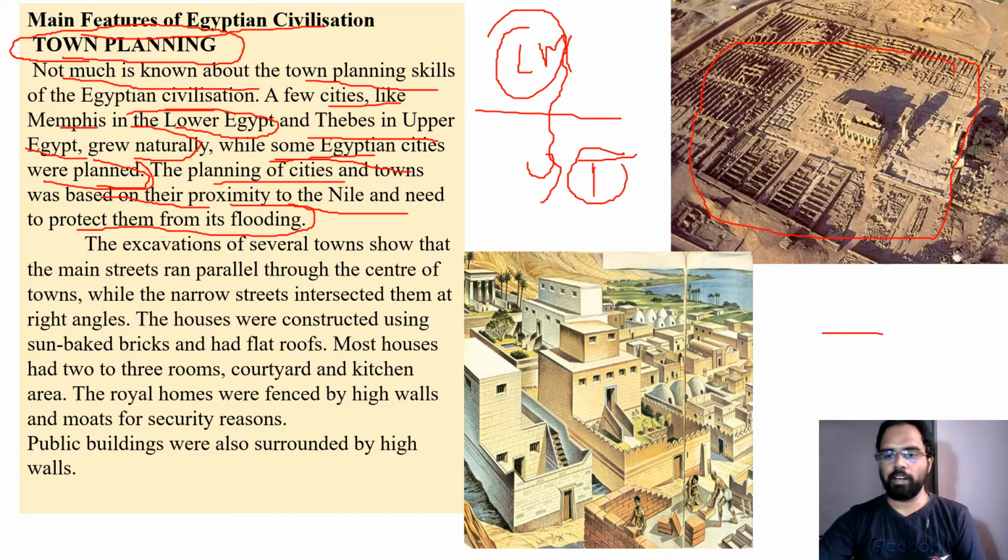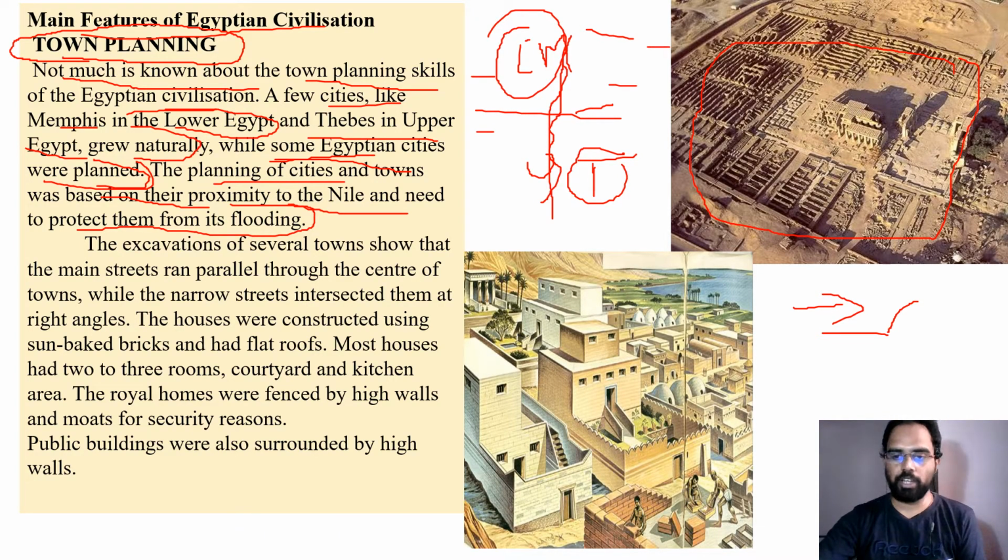They wanted the Nile River to be not very near, but available to them at a very safe distance. And all such factors were considered for any city to be constructed in the Egyptian civilization. The cities that were built were always checked for proximity to the Nile River.